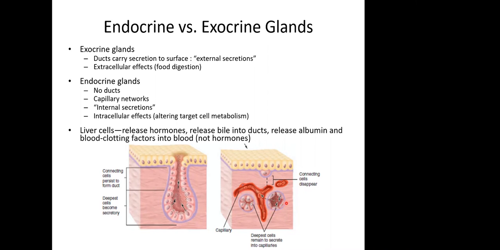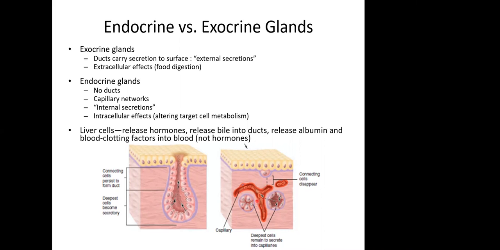The difference between this picture and this picture, the exocrine gland: these glands are typical of glands that we find on the surface of our skin. The ducts secrete directly into a channel, which will then secrete it to the level of the skin. So this is the difference between the two. So we want to point out that endocrine glands do not have ducts.